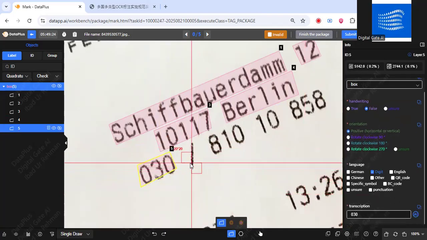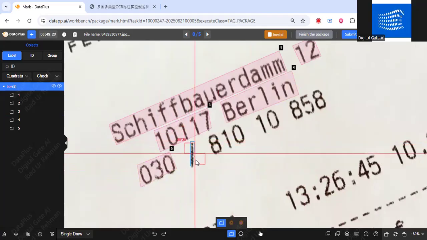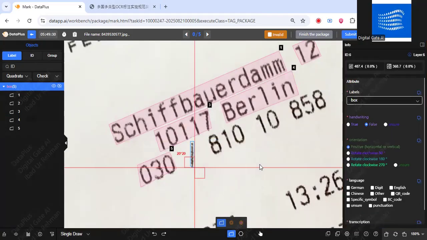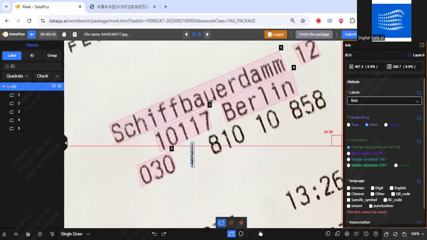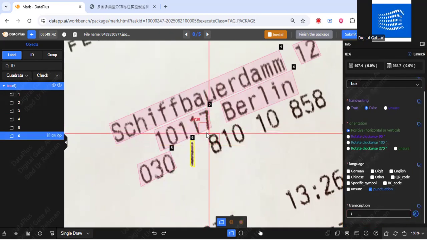Transcriptions are there already. Let's make another box like this. I'm just making it randomly. Please make sure that you don't do it like this. The text should fit within the borders. And then the punctuation mark.